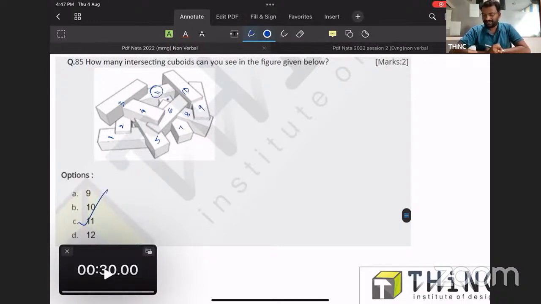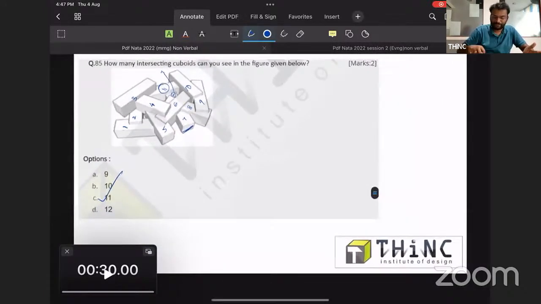Not Sharon, it's 11. Maybe a double counting would be happening over here. That is why you end up at 12. Actually, it is 11 only, because it's a part of that 7 which has been counted over there.